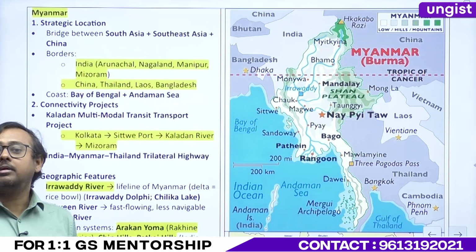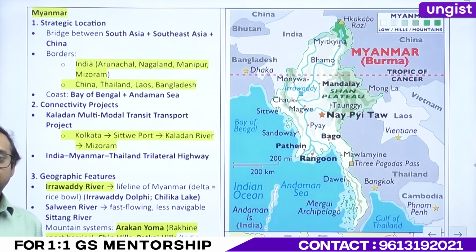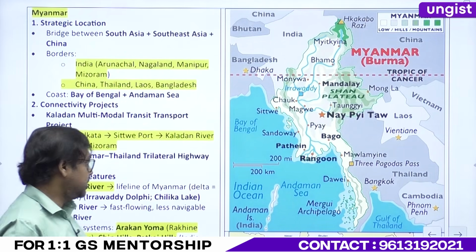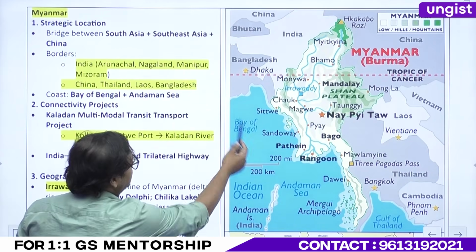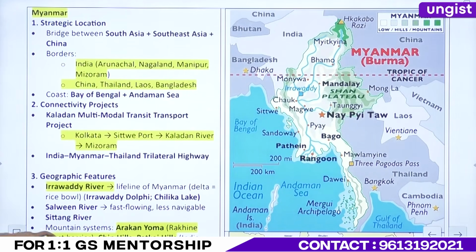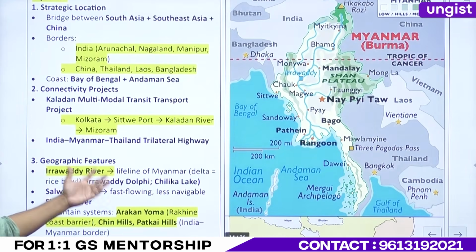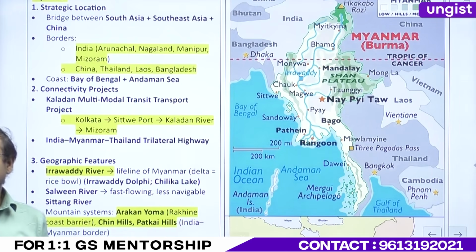UPSC will frame it and put Tripura there. Tripura is not part, it does not share a boundary with Myanmar, right? Coast obviously Bay of Bengal and your Andaman Sea, right? So you have your Andaman Sea over here, you have your Bay of Bengal. You have discussed already, and it is also part of obviously IMT, right? Myanmar is part of IMT.